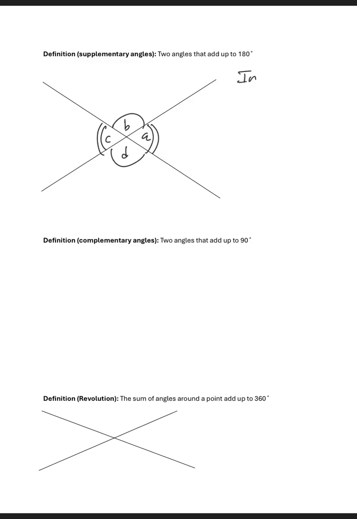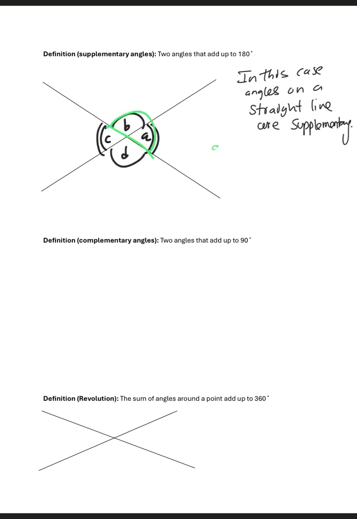So in this case, angles on a straight line are supplementary, right? And then we can write those pairs. We have this pair, angle A plus angle B equals 180. They are supplementary angles, right? They are on a straight line. And then we have angle D, C plus D is also 180 degrees, right?